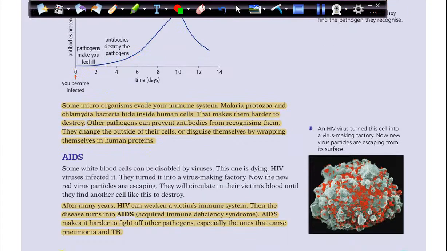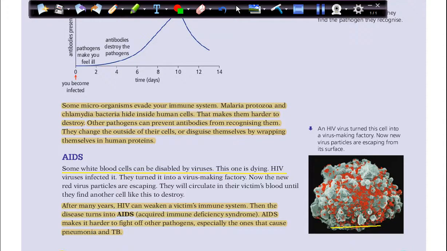One of the serious diseases, or the most dangerous diseases, is called AIDS. It's short for acquired immune deficiency syndrome. Some white blood cells can be displaced by viruses. This one is dying here.